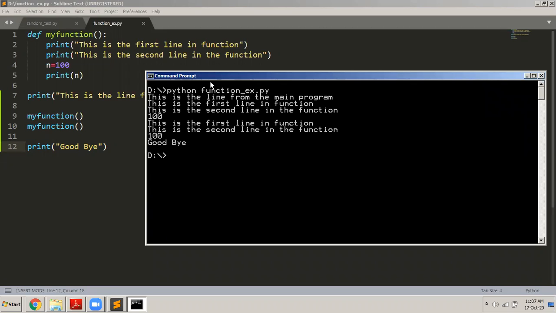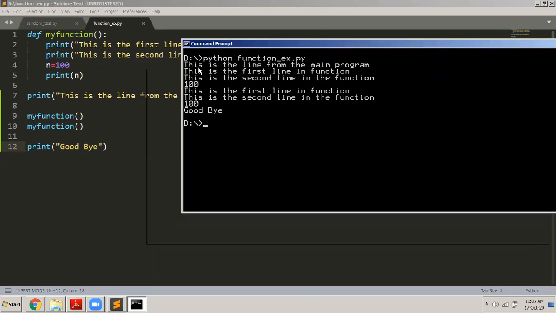You can see that it executes. This is the line from the main program. This is the first line in the function. This is the second line in the function, 100. Again, it executes the body of the function because I'm calling it for the second time. This is the first line in the function, this is the second line in the function, then it displays 100, and then finally it says goodbye because I'm calling the function 2 times.